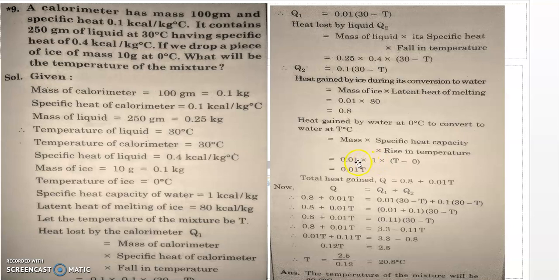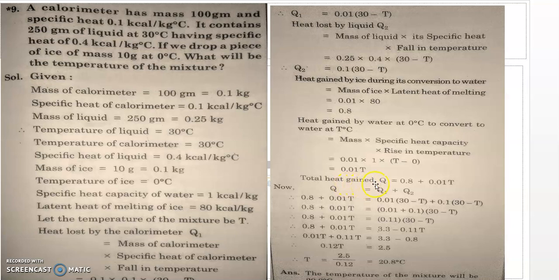So that is 0.01, specific heat capacity is 1, rise in temperature is final minus initial. Then the total heat gain Q is about 0.8 plus 0.01 T.